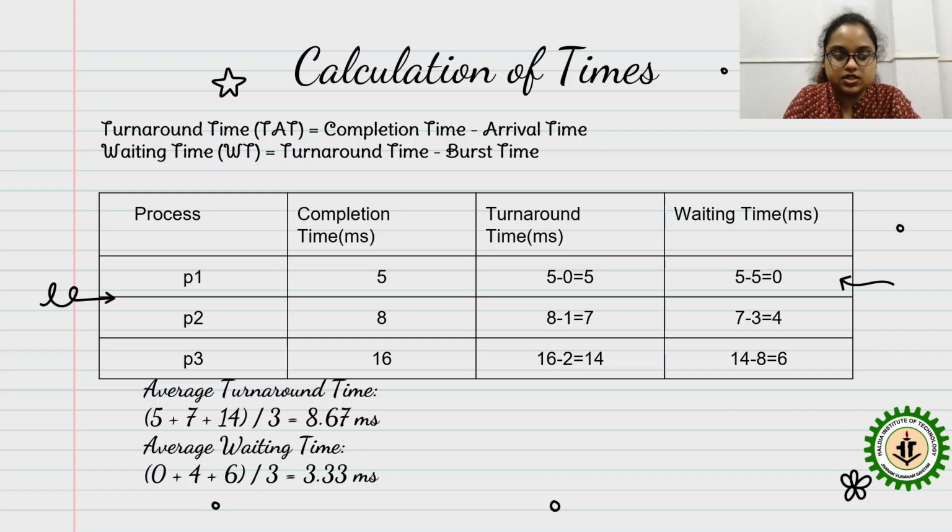That is 5 plus 7 plus 14 divided by 3. You know how to get the average value. Like this, you get the average turnaround time and the average waiting time. So for this example, the average turnaround time is 8.67 and the average waiting time is 3.33 milliseconds.